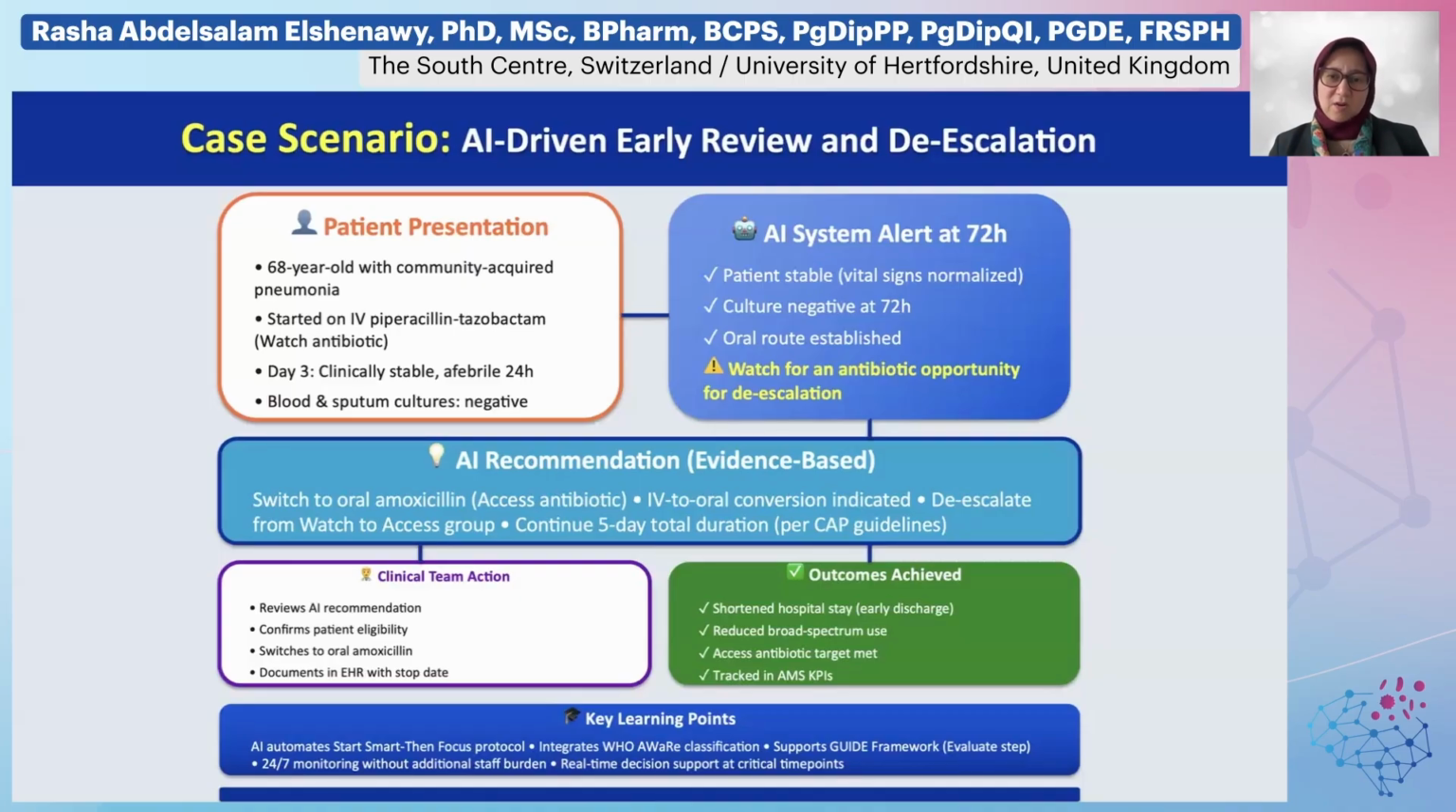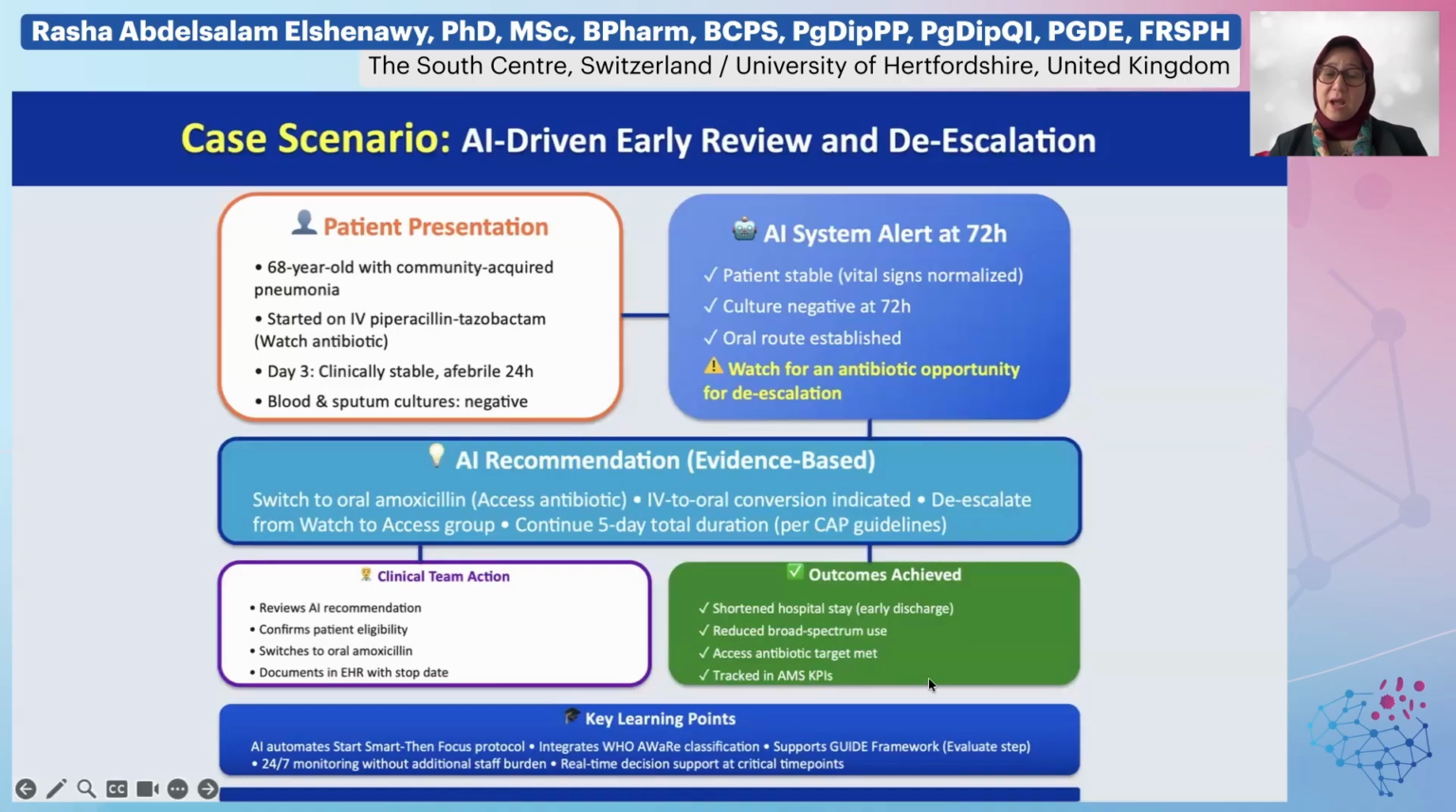When we talk about how the AI is used, this is the recommendation that could be shown by the AI. Once the patient is stable and the culture negative, the oral route should be established. So the AI would give an evidence-based recommendation, as per local guideline, to switch from IV to an oral Access antibiotic, de-escalate the antibiotic, and continue for 5 days as per the community-acquired pneumonia guideline. In this situation, the clinical team should review the AI recommendation and take the corrective action, switching the antibiotic.